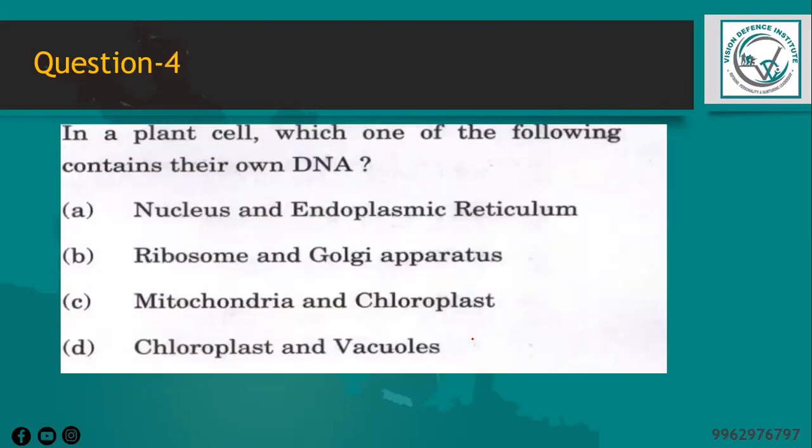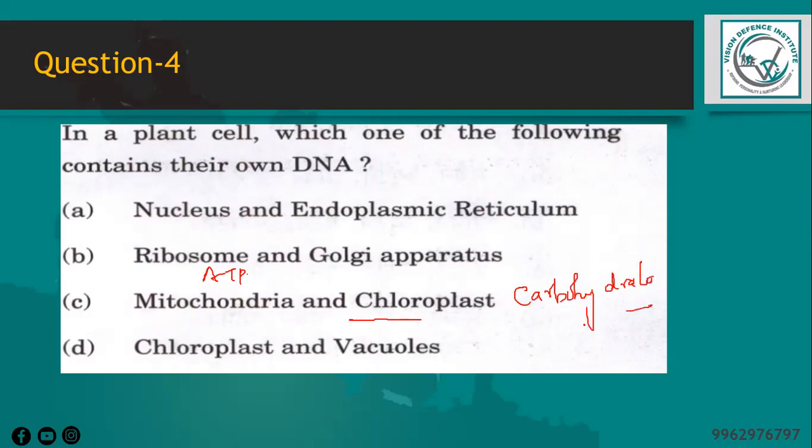Next question is, in a plant cell, which one of the following contains their own DNA? Both mitochondria and chloroplasts are semi-autonomous organelles, so they have their own DNA, separate from the nuclear DNA of the cell. Mitochondria are responsible for generating ATP through cellular respiration, while chloroplasts are involved in photosynthesis and also in the production of carbohydrates.